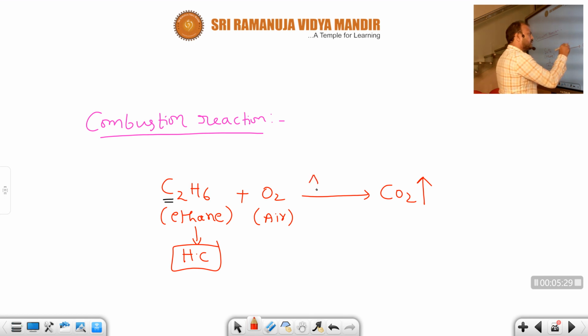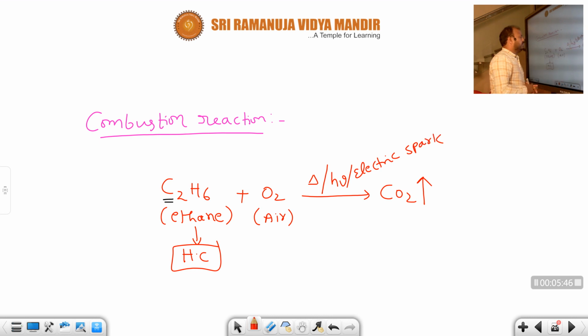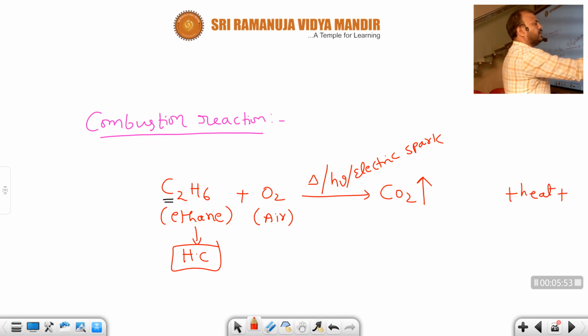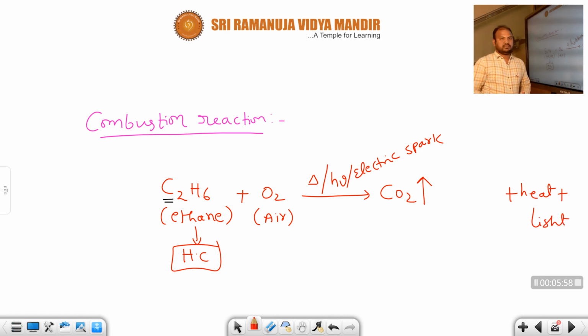This combustion takes place in the presence of either heat, light, electric current or electric spark. So by passing heat, current or a light spark, what happens? Firing takes place. When firing takes place, as you know very well, heat and light energies are released, a bulk amount of heat energy and light energy.